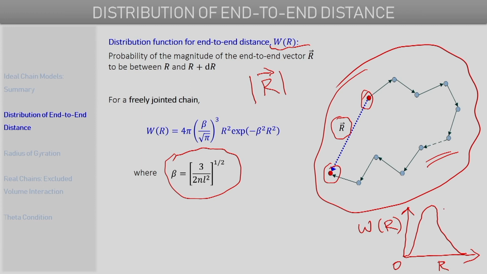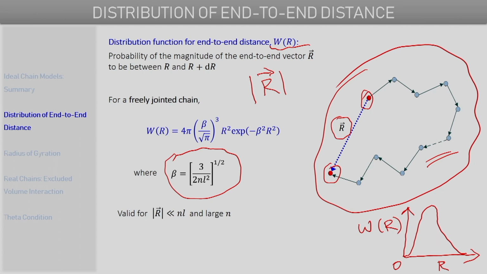So basically this probability function decays down as the distance r becomes large. Now that we have this distribution, we must consider its limitations. The mathematical function that we have shown here is not valid for all cases. It's only valid when the number of chain segments, or the number of bond vectors, n, is large. So the one condition is that small n should be very large for this kind of distribution to be valid.